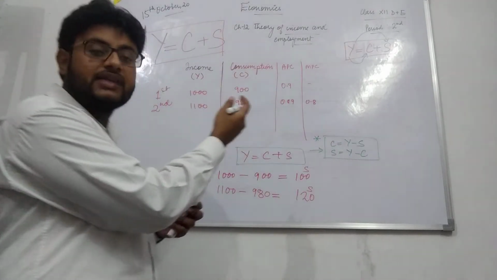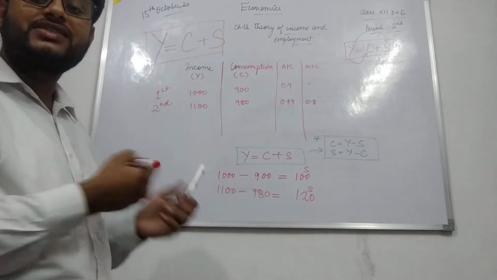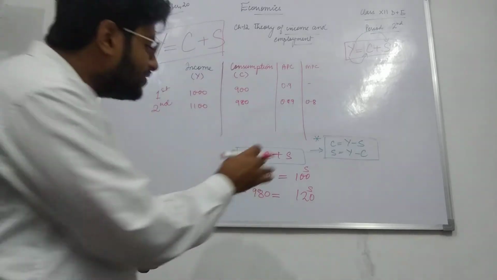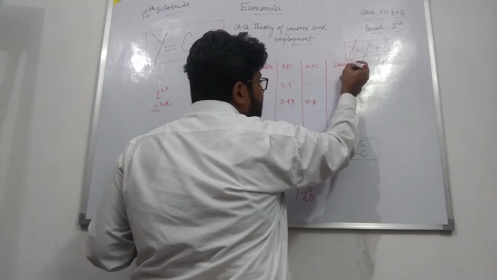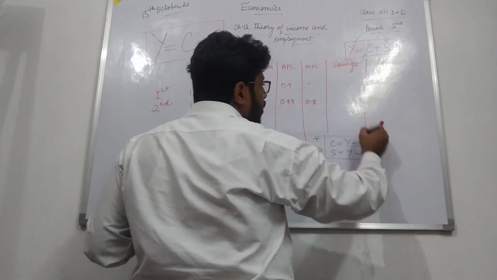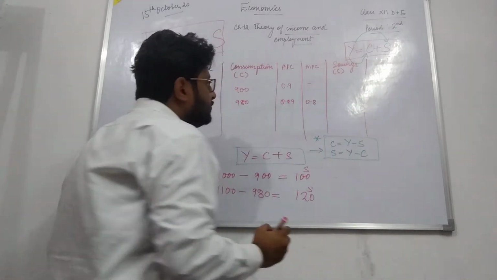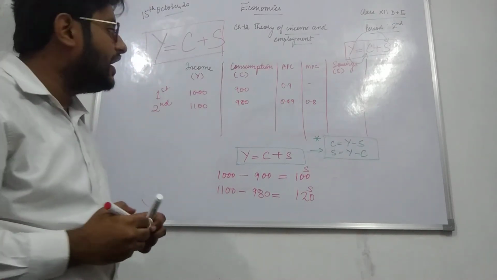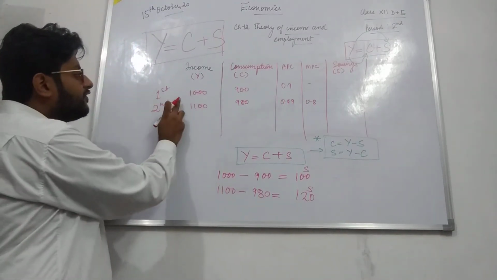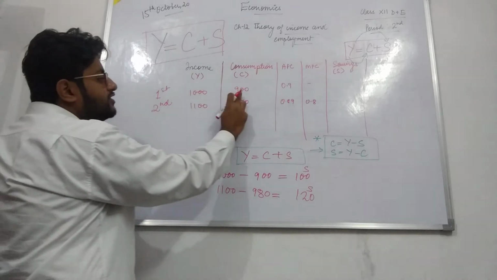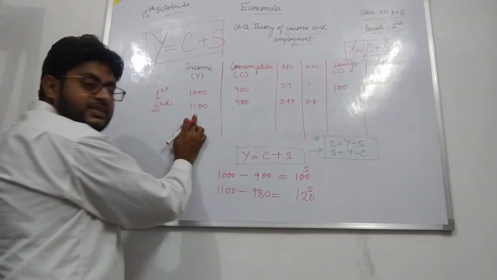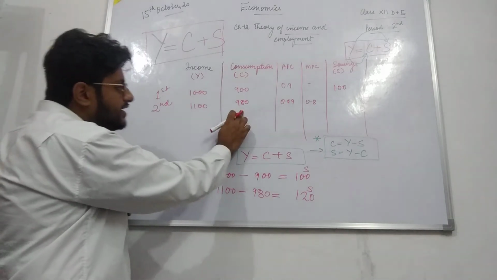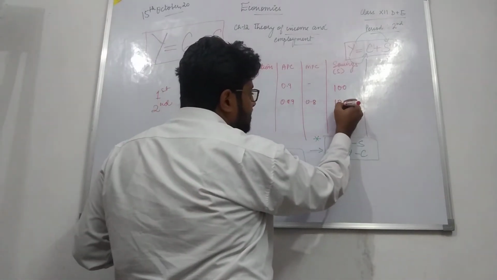So here saving is not given separately. Now you will think, how do we calculate savings here? So apply this method only for calculating the savings over here. S denotes savings by the letter S. So what will be the saving in the first instance? 1000 minus 900, 100. And in the second instance, 1100 minus 980, 120.